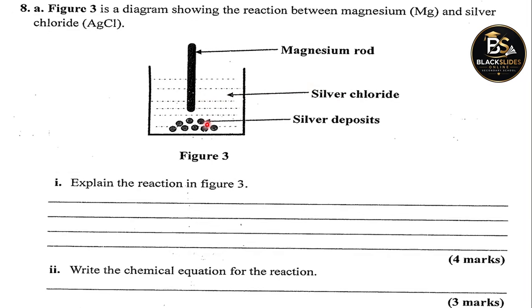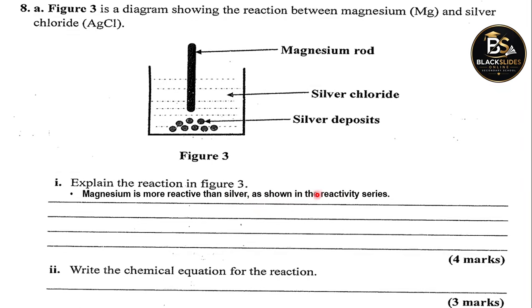So the silver metal will be deposited down here. And in the solution, we shall have magnesium chloride instead of silver chloride. So the explanation the examiners are looking for is for you to say that magnesium is more reactive than silver.